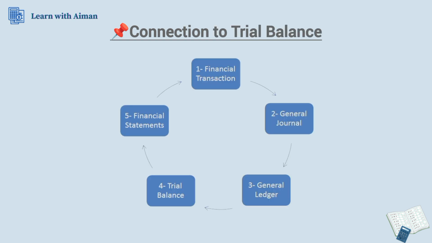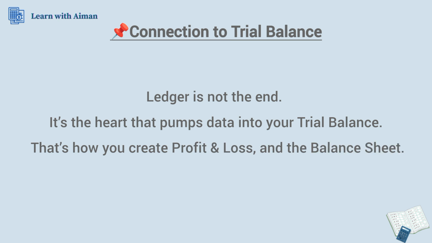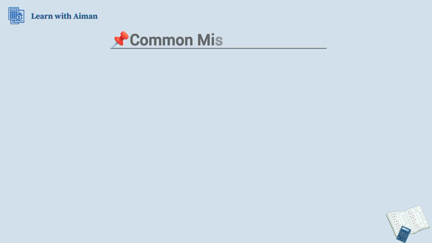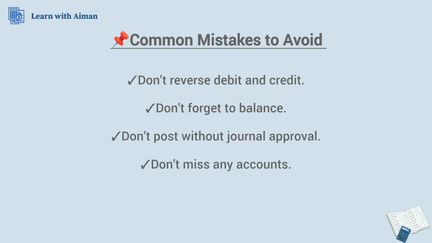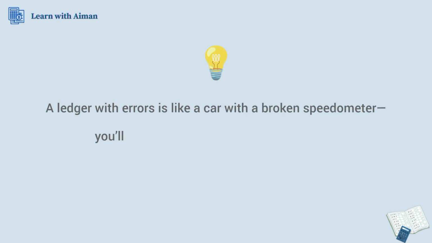Connection to trial balance. If we have a look at our accounting cycle, the first step is journal, then ledger, then trial balance, and then financial statements. Ledger is not the end, it's the heart that pumps data into your trial balance. That's how you create profit and loss and balance sheet. Common mistakes to avoid: don't reverse debit and credit, don't forget to balance, don't post without journal approval, and don't miss any accounts. A ledger with errors is like a car with a broken speedometer. You will never know where you are going wrong.